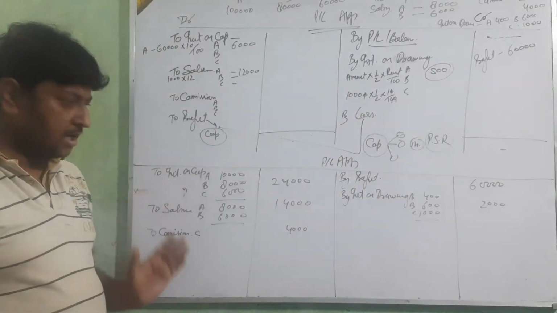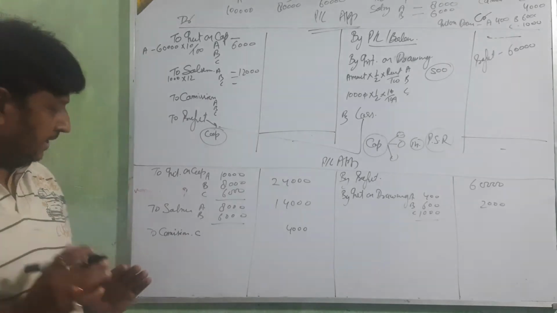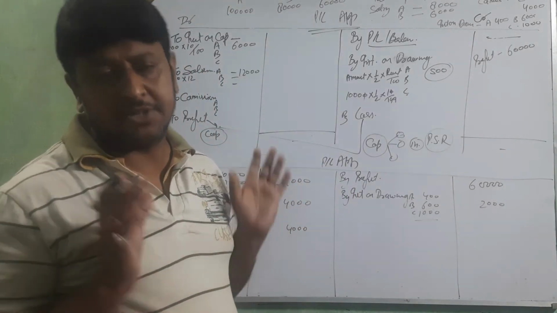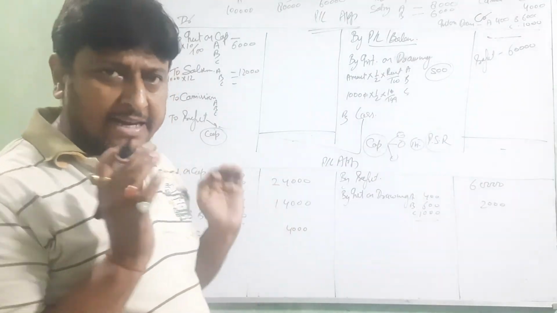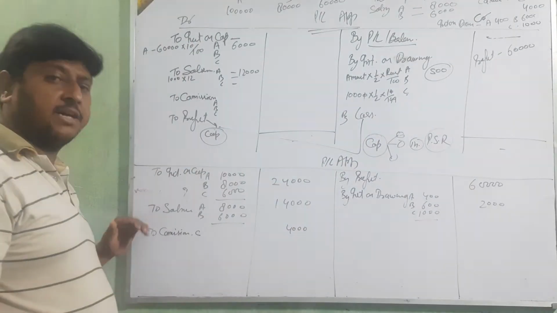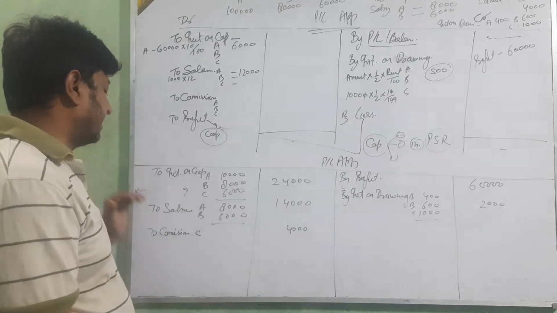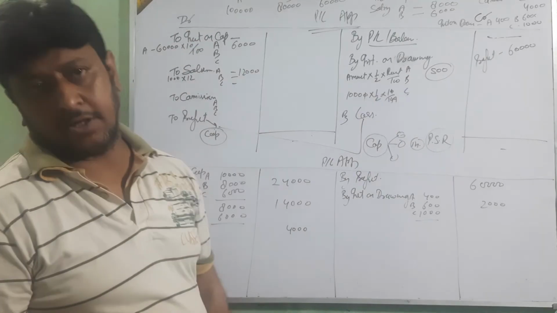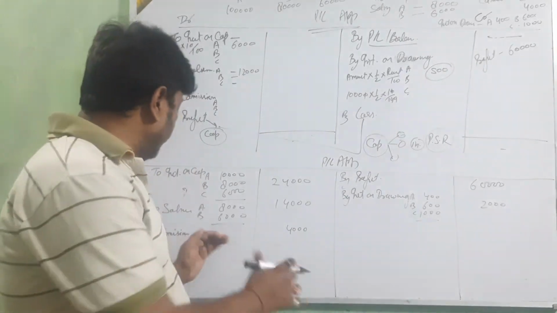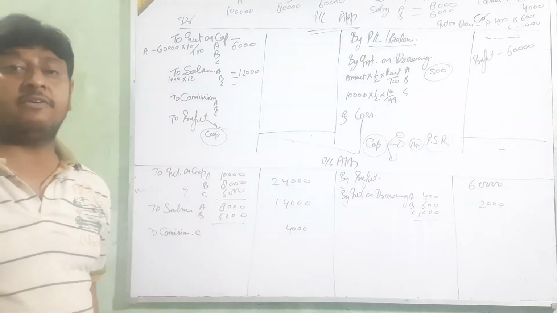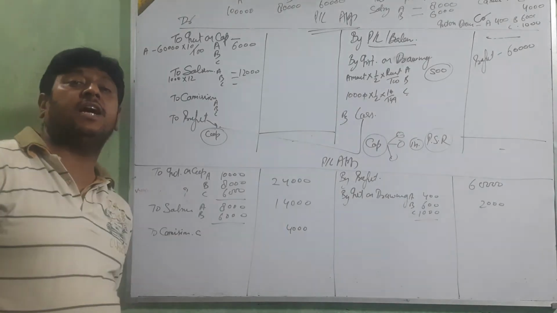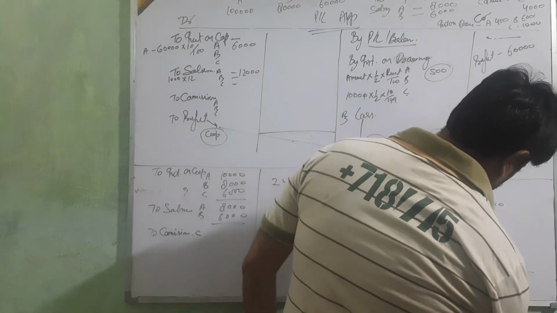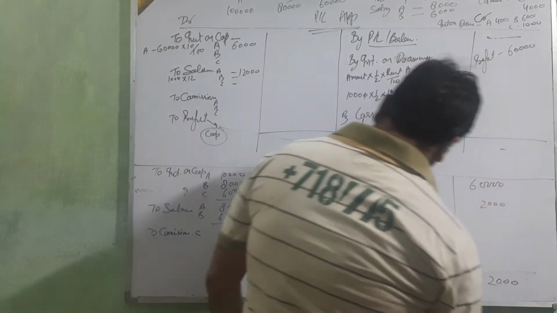All things are finished. Beta, just keep in mind, only these four things come in the PL appropriation. It's a trick. You can very easily remember: interest on capital, salary, commission, interest on drawing. Only these four things we search for in our question when we make the PL appropriation account. Just total this amount: 62,000.